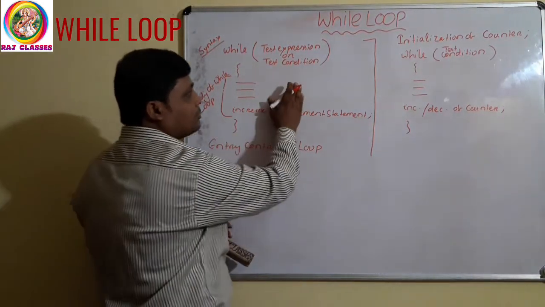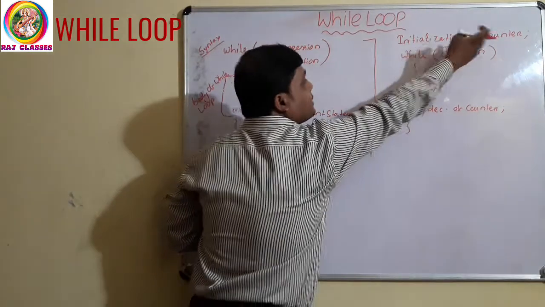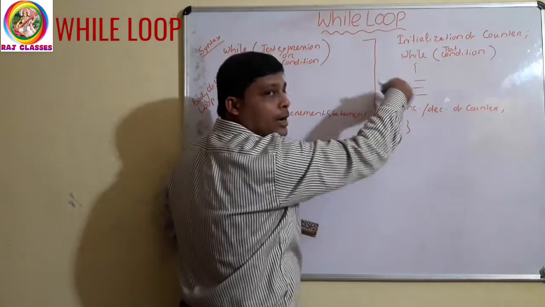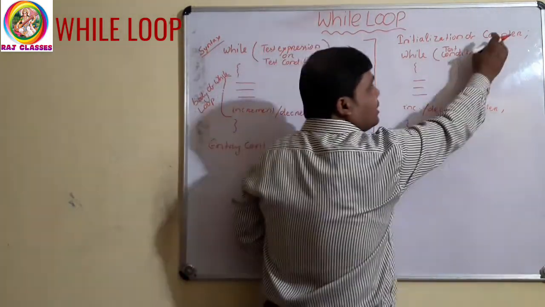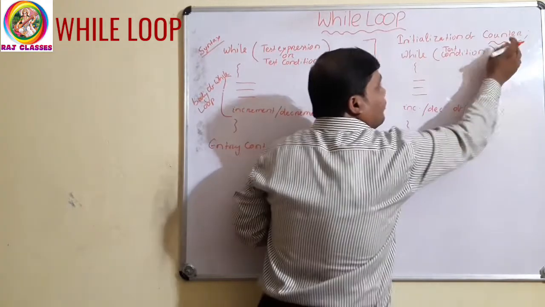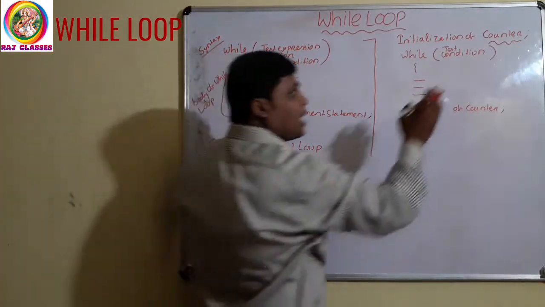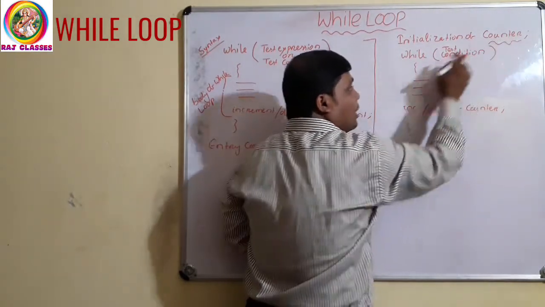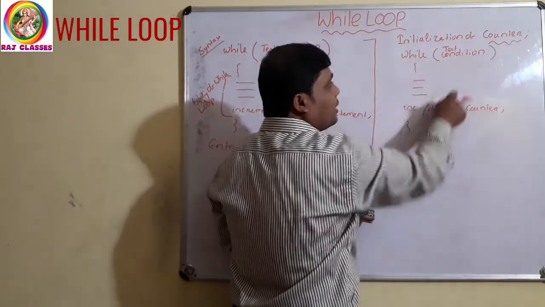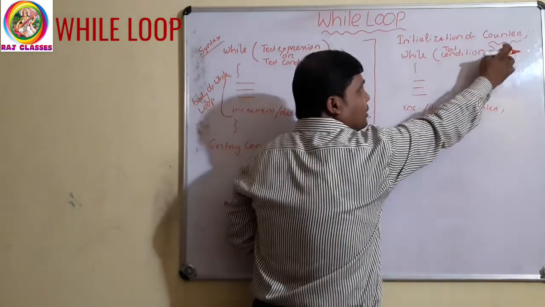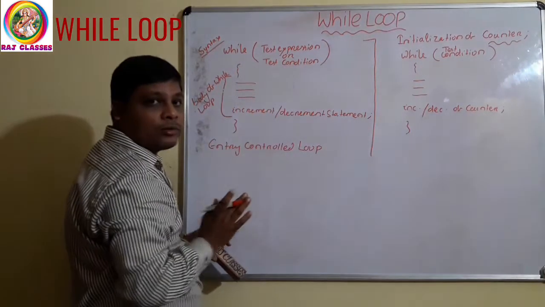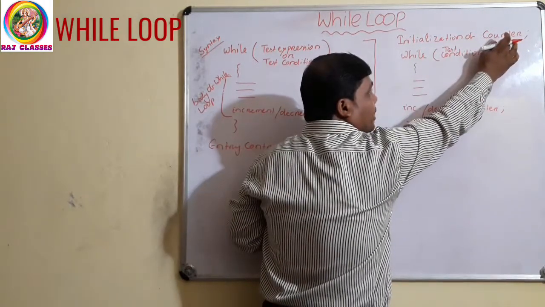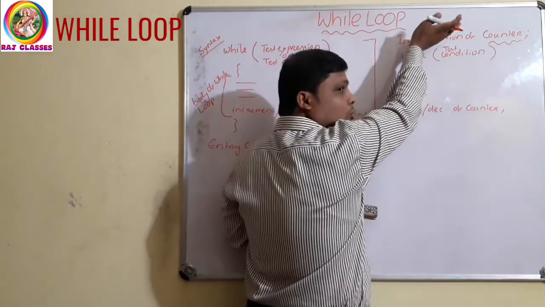Clear? Now see, first the initialization of counter will be there. What do you mean by counter? How many times the loop will continue is defined by this counter. This is one variable. It will count how many times this loop will continue. As it is counting, this variable is known as counter. So first, initialization of the counter variable will be done before this loop.